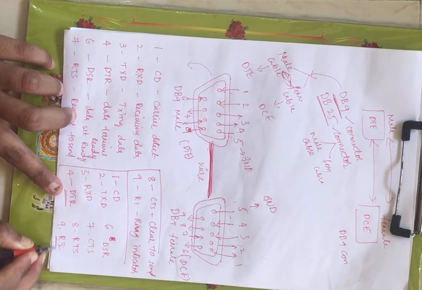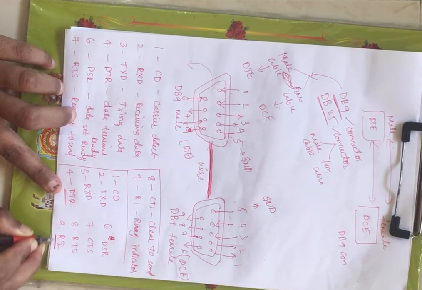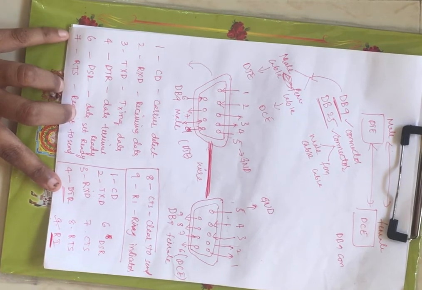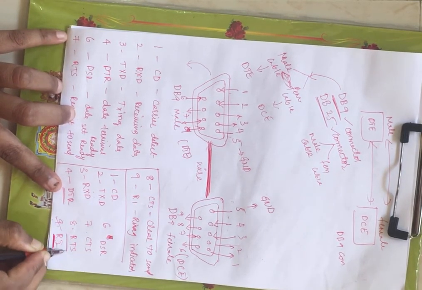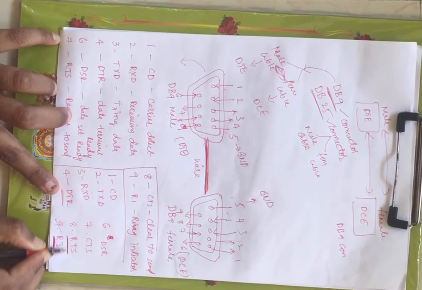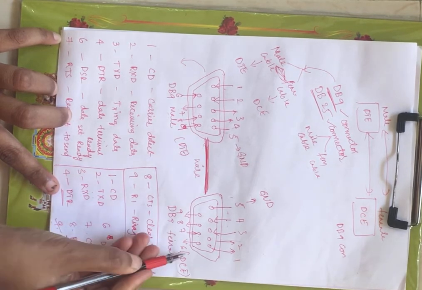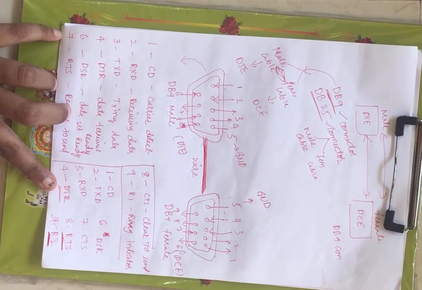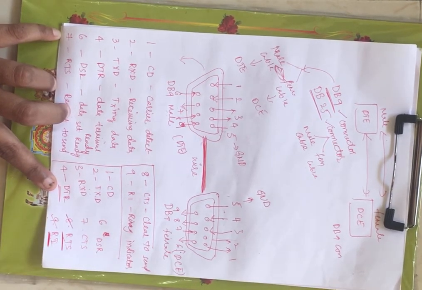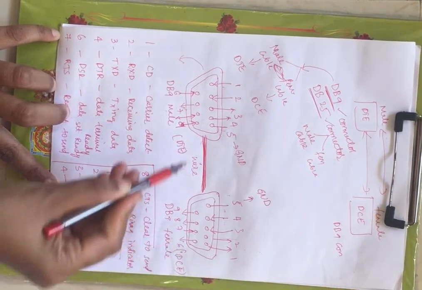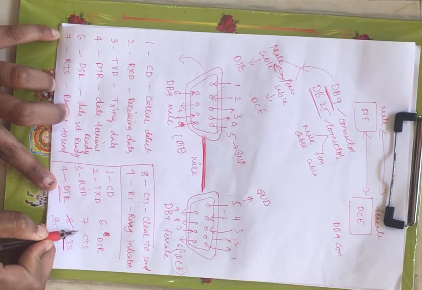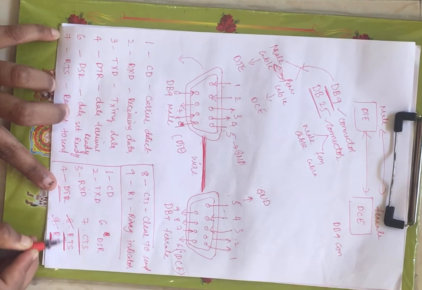Now if any particular voice is observed at the DB9 female, this will be set to high, right? Now RTS is nothing but request to send, right? Now this DCE is requesting DTE to send the data through this 8th pin, right? And next we have now this request,